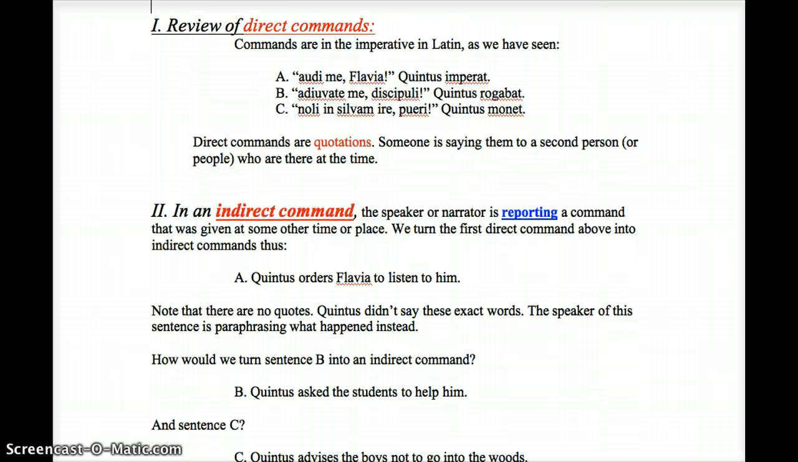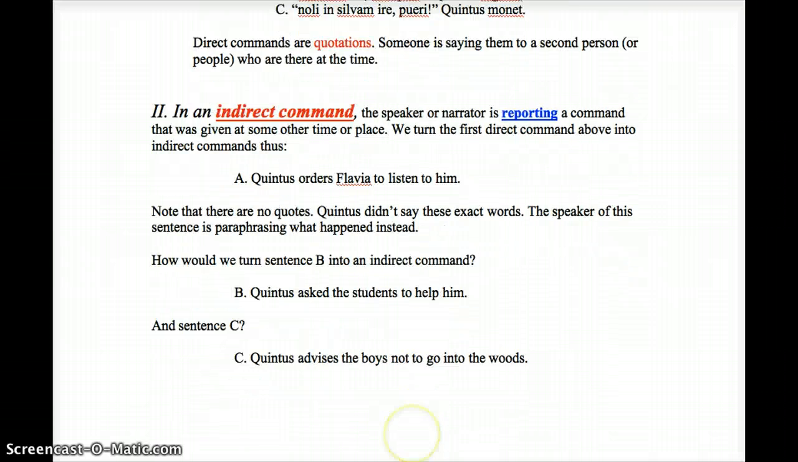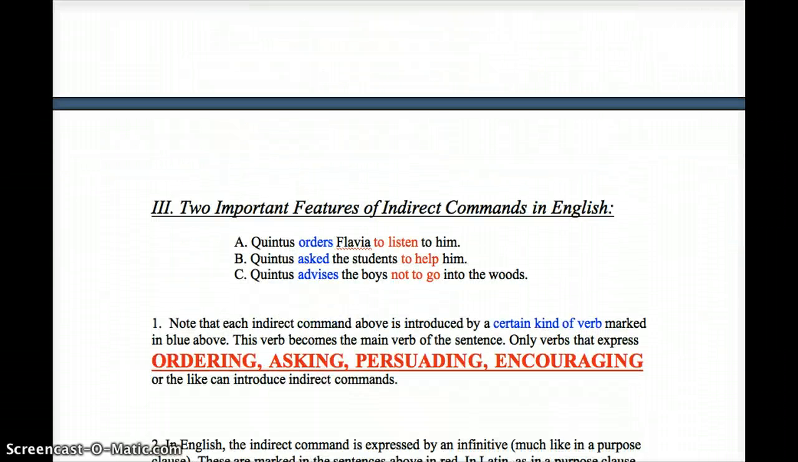Example C starts with, don't go into the woods, boys, Quintus warns or advises. Quintus advises the boys not to go into the woods. Notice the negative here. On to the next topic.